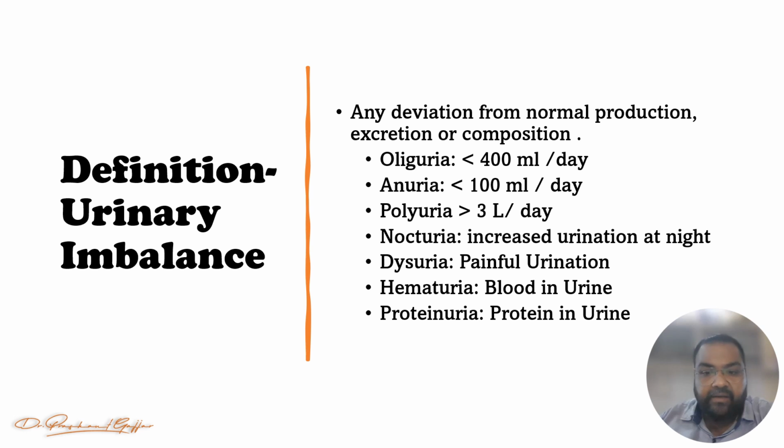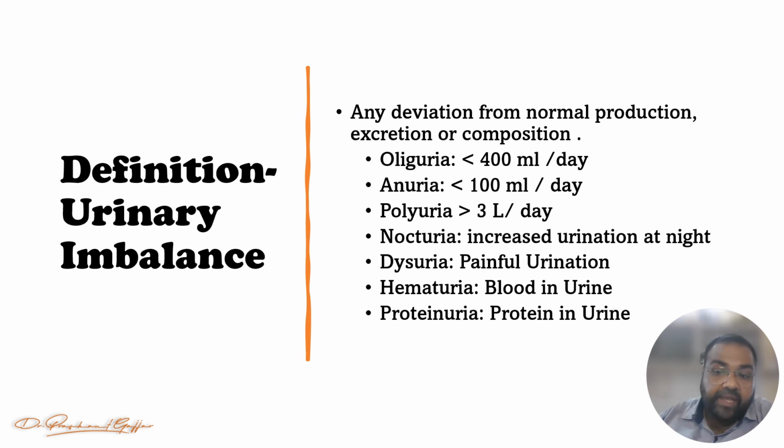So again, you can say urinary imbalances. Anuria, if it is less than 100 ml per day. If it is more than 3 liters per day, we can consider that is polyuria. Nocturia, increased urination at night. Dysuria, as we saw in the last lecture, painful urination.